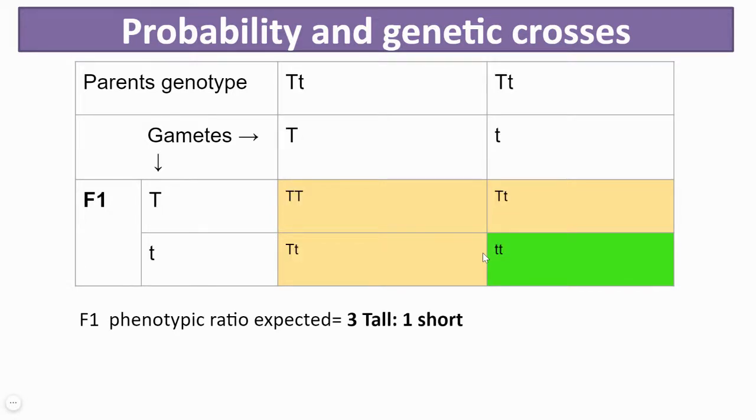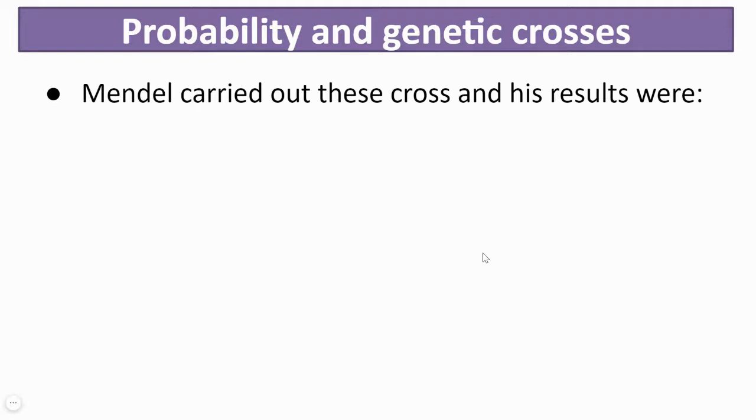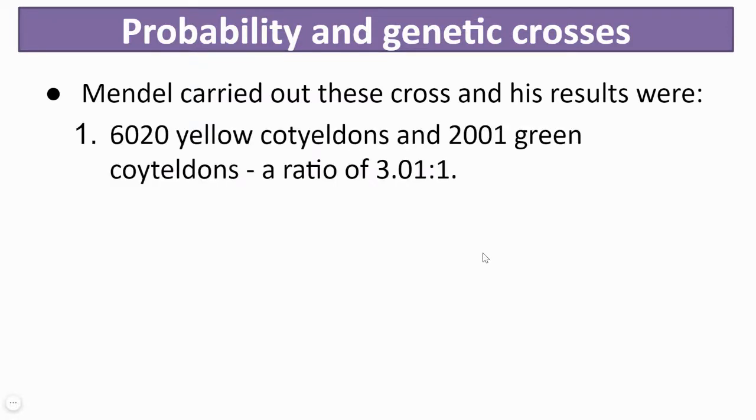For the second case, similarly, the expected ratio would be 3 tall plants to 1 short plant, or 75% of the offsprings will be tall, while there will be a 25% probability that the offspring may be a short stemmed plant or a dwarf. Now it's easy to theoretically predict the genotype, and from the genotype, theoretically predicting the phenotype of the offsprings. But when Mendel performed these experiments, this is what his results were.